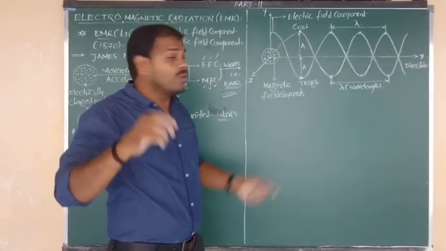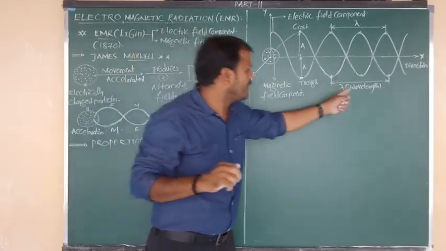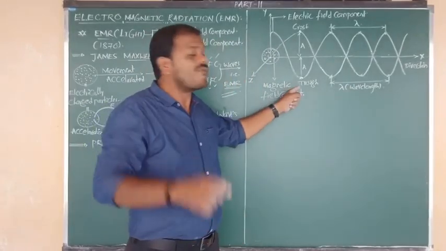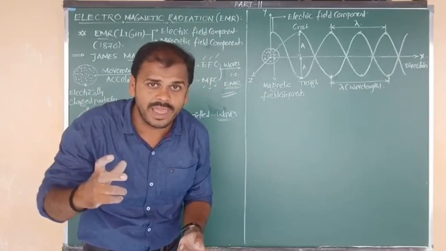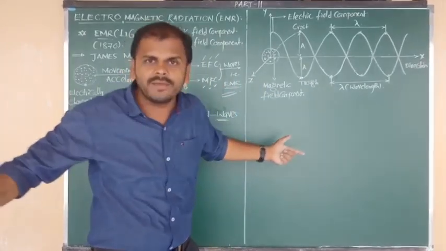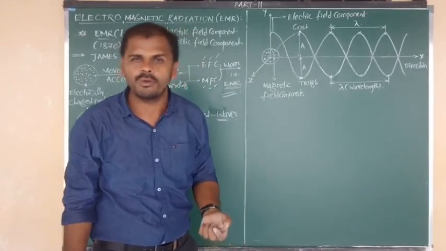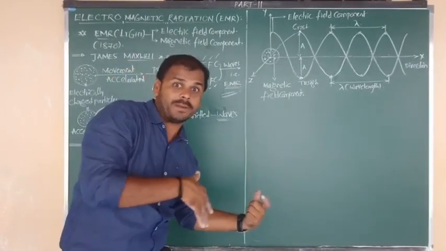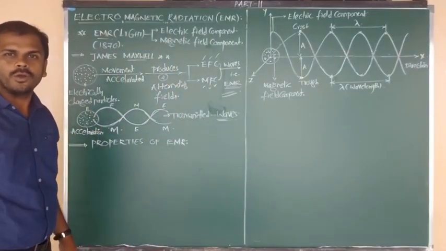By using the crest terminology, we can define the wavelength. Again, by using the trough terminology, we can define the wavelength. So what is meant by wavelength? How to define the wavelength using crest and trough terminology? I am going to give you that definition in the properties, so up to then, please wait. Okay, all of you?